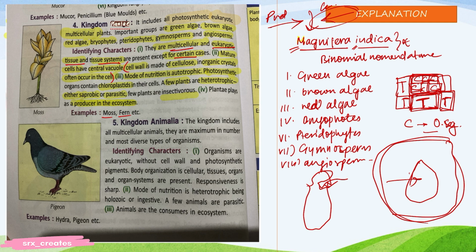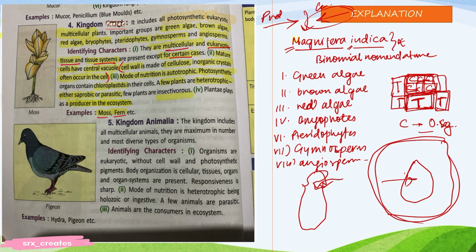Moss, fern. Example, this is moss. I have seen fern also, it is like this. To explain, I will better give you a picture next day, or I will attach a picture here if I can.